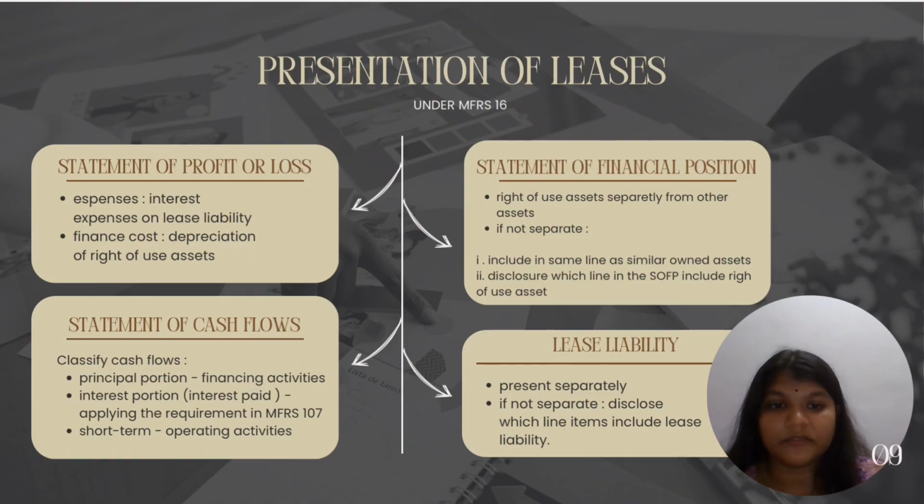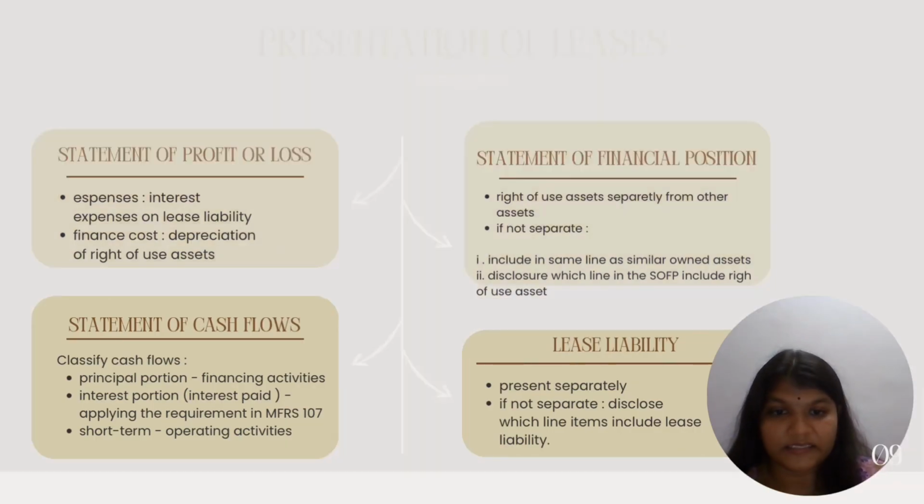If not separate, notes must clarify which line items include lease liability. The last one is the statement of cash flow. The principal portion of lease liability is classified as financing activity. The interest portion is interest paid per MFRS 107. Short-term lease payment is operating activity. This clarification helps users understand how lease payments affect the cash flow categories.